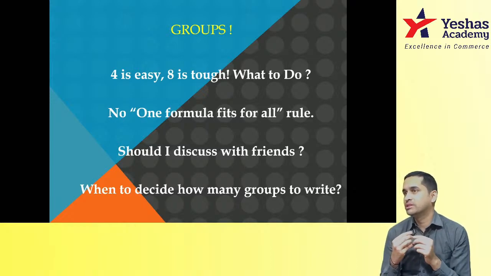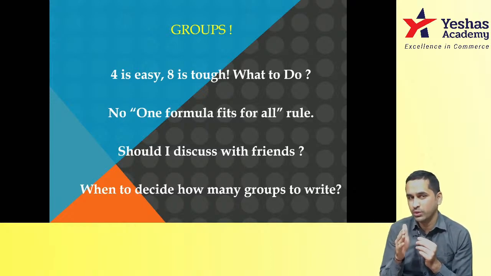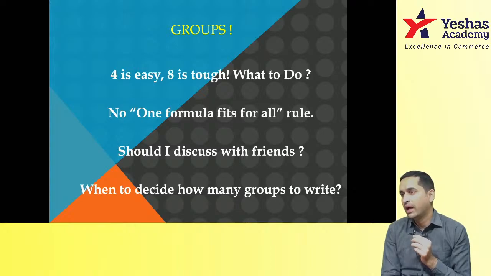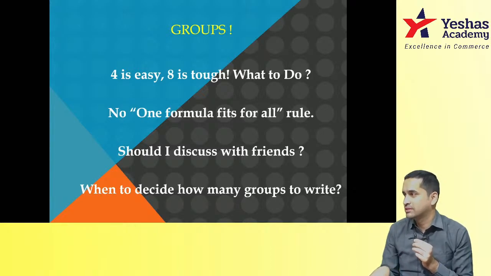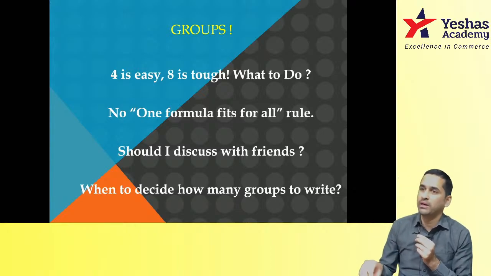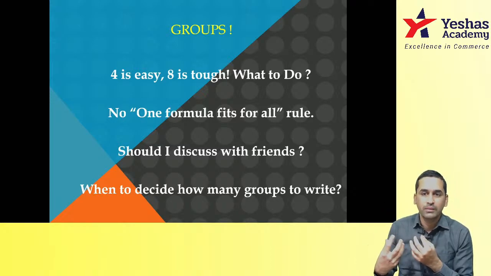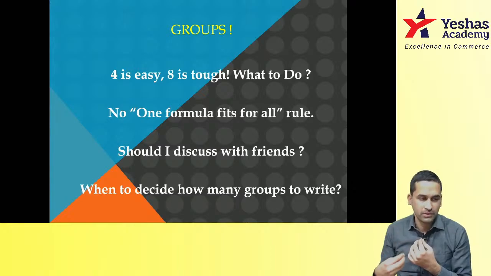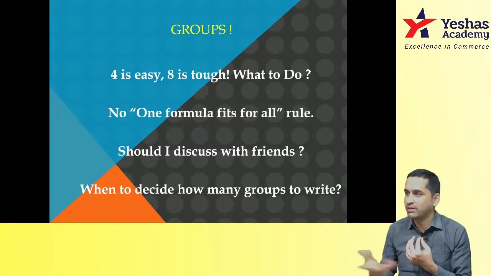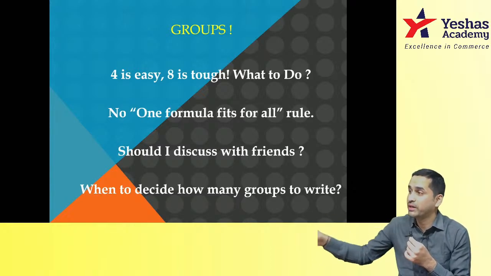My problem is if you decide right now to write only 4 papers, you will waste a lot of time and you will lose seriousness in the group 2 classes that you are attending. You'll start missing, you'll start bunking, and you will not even feel guilty because you are anyway not writing the exam immediately. So you will start finding that excuse, that explanation. Why should I worry? Anyway, I'm not writing the exam. It's okay if I don't go also.